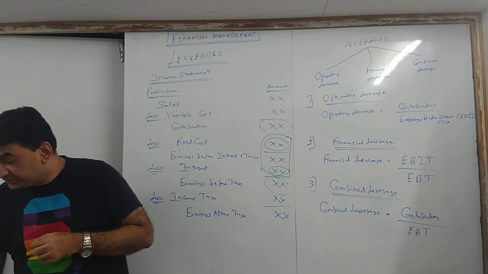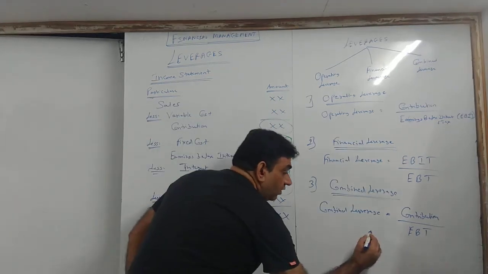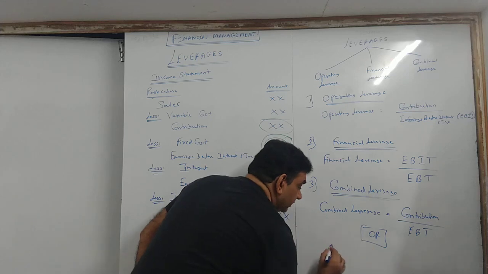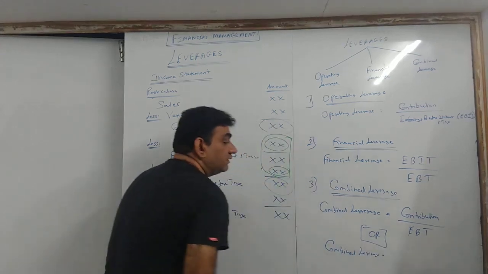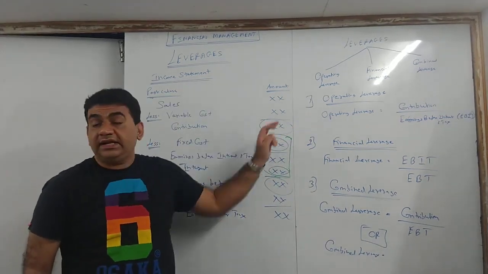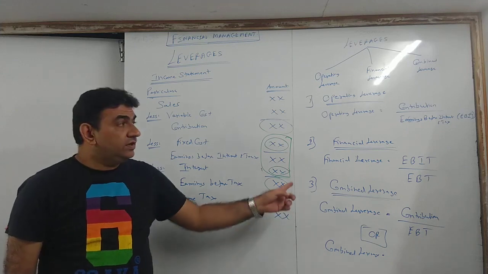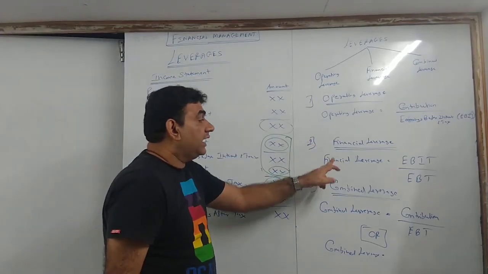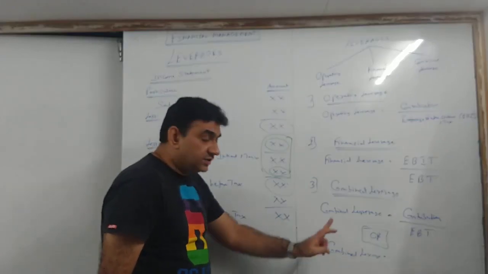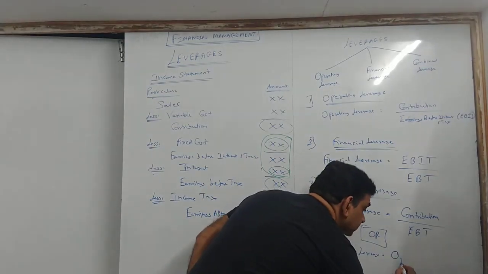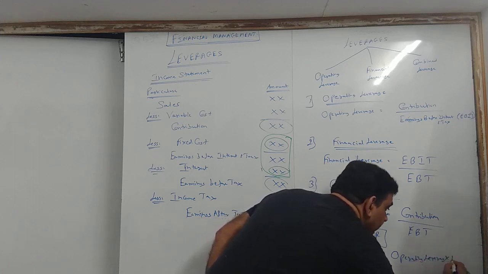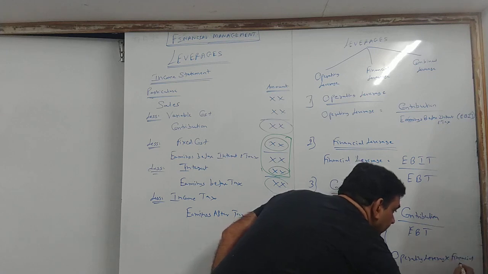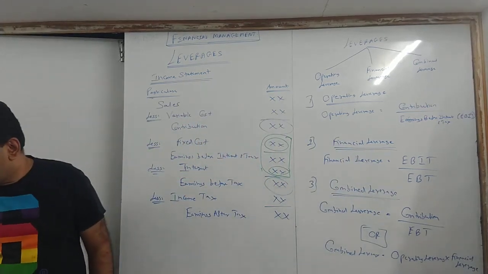Another way of writing the formula is, I'll show another way. Combined leverage is equal to, now understand this, what is operating? Contribution upon EBIT, okay? And finance is EBIT upon EBT. So it is also called as operating leverage multiplied by financial leverage. Another formula is operating leverage into finance.